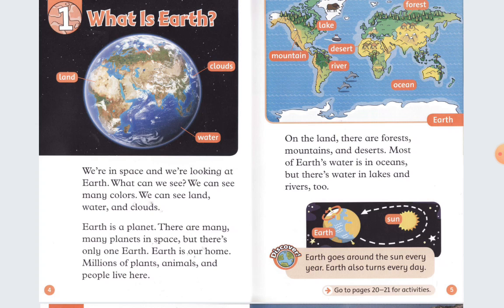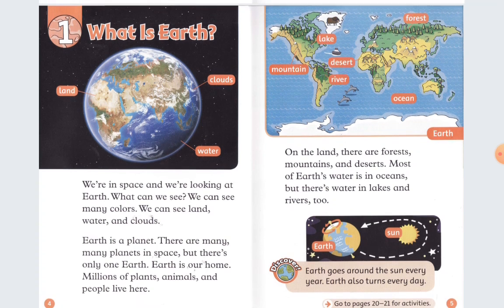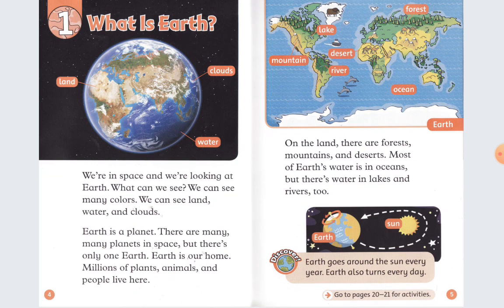Earth is our home. Millions of plants, animals, and people live there. On the land, there are forests, mountains, and deserts. Most of Earth's water is in the ocean, but there's water in lakes and rivers too. Earth goes around the sun every year. Earth also turns every day.